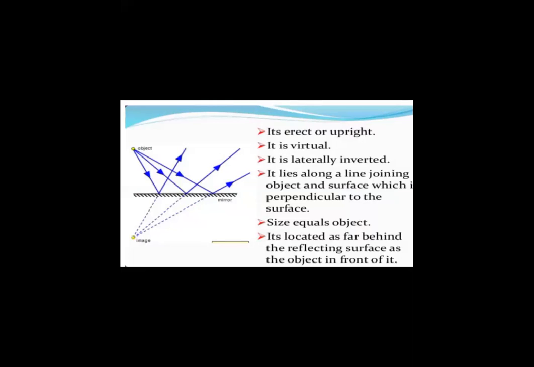It is acting along the same line. It is of the same size as that of the object. If a thin person stands in front of a mirror, definitely a thin image, or an image equivalent to his or her build, will be formed. And the location is definitely far behind. This is the reason why the image is being called a virtual image.